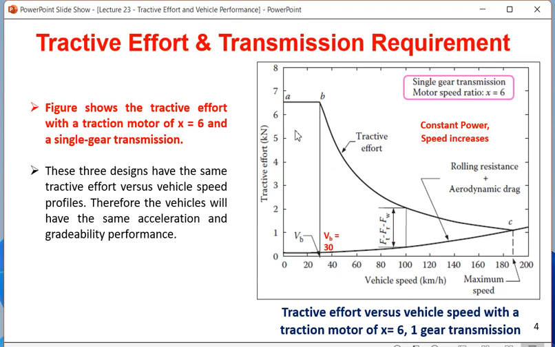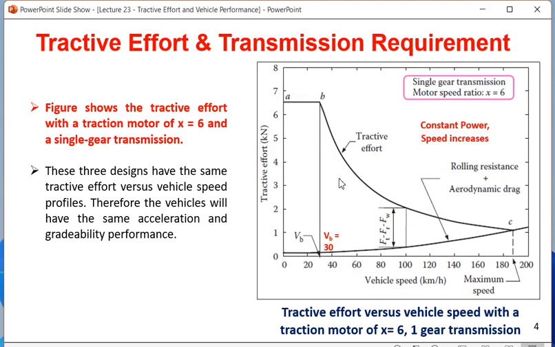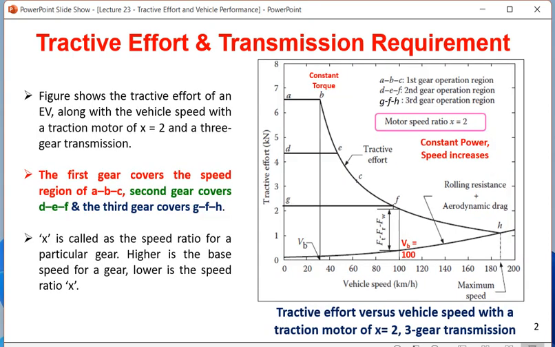So these three designs, that means x is equal to 6, x is equal to 4, x is equal to 2, have the same tractive effort versus vehicle speed profiles. Therefore, the vehicles will have the same acceleration and gradability performance. That means whenever you are in x is equal to 4, you are finding that its initial gear is the same as the initial gear of this single gear system. So that's what they are saying, that initial gear performance for x is equal to 2, x is equal to 4, x is equal to 6, all are the same.